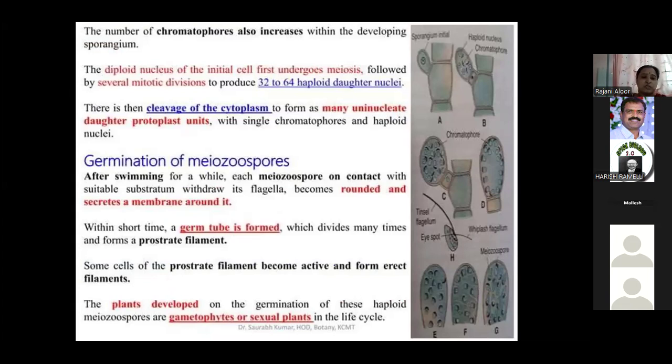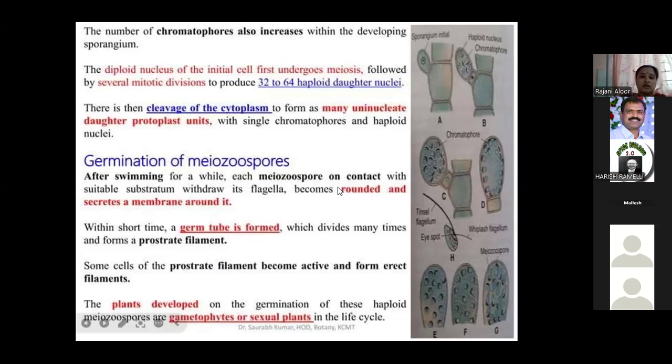The Ectocarpus plant is similar in structure to the sporophytic plant. These plants are called gametophytic plants, because on maturity the plurilocular gametangia produce gametes. That is why these are haploid plants.